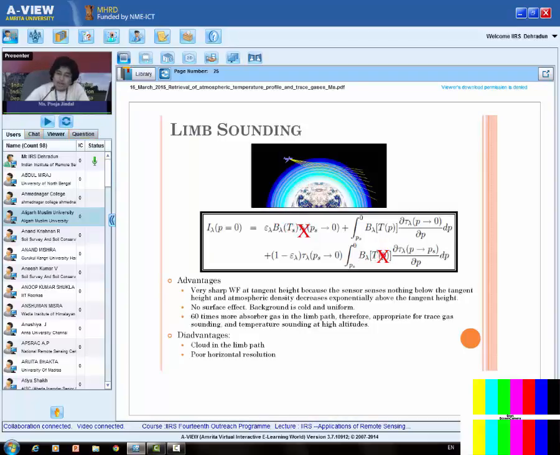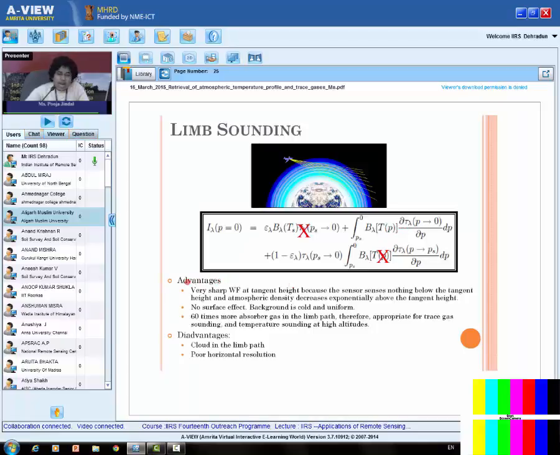Then we have cut this term also because we have the reflectance from the earth surface. Here we are also not considering any reflectance from the earth surface. So the only one term will be left, which is the direct emission from the atmosphere towards the sensor. So in limb sounding, the radiative transfer equation has only this term.